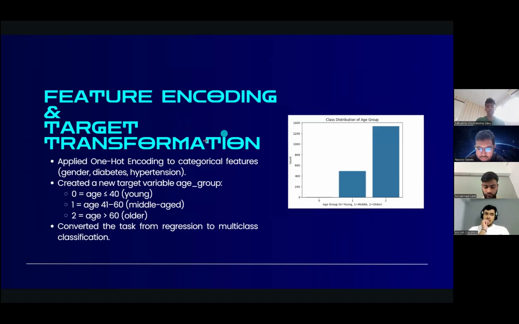And then this is for the feature encoding and target transformation. We created a new target variable, age group, where 0 is for the young, 1 is for the middle age, and the older, above 60, is 2. We converted the task from regression to multi-class classification.